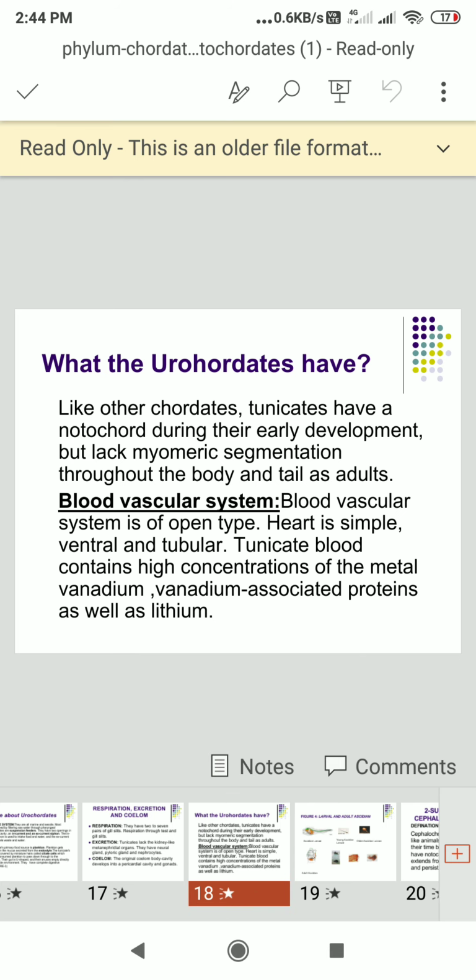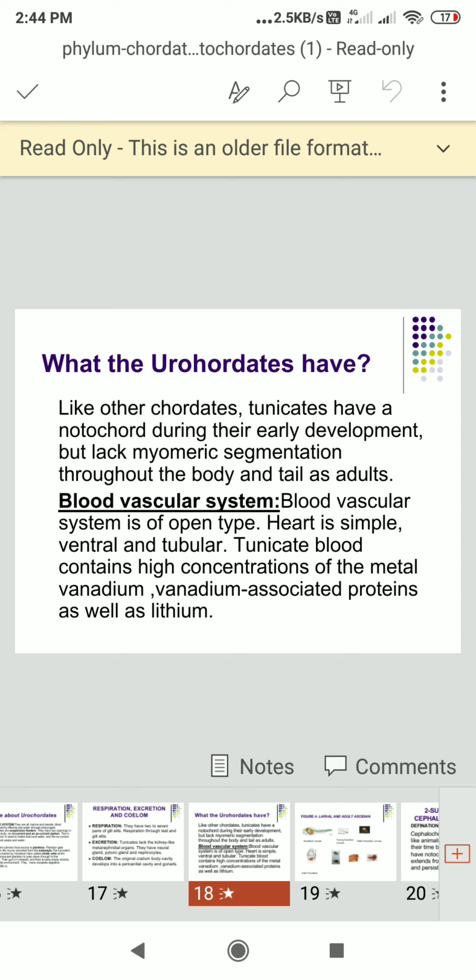So what do urochordates have? Urochordates have a notochord during their early development but lack myomeric segmentation throughout the body and tail as adults. The blood vascular system is of open type. The heart is simple, ventral and tubular.